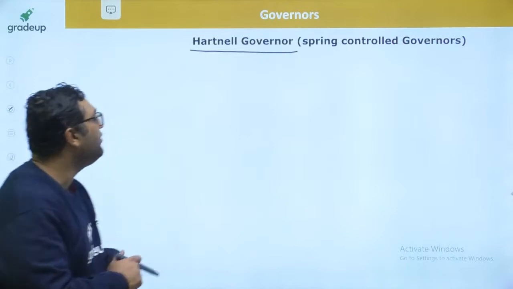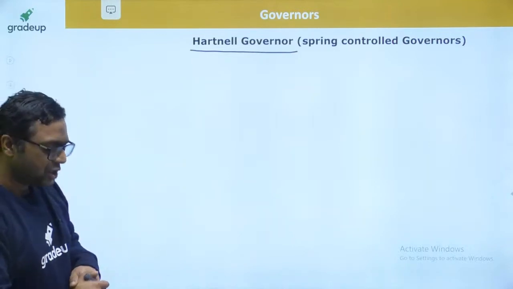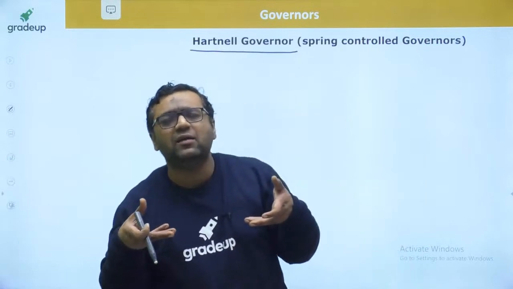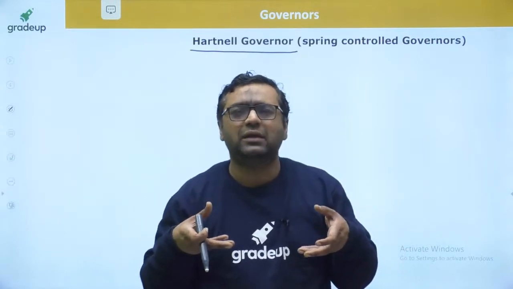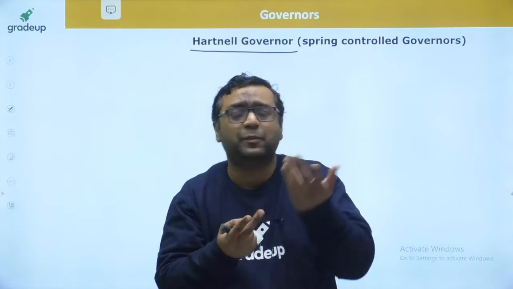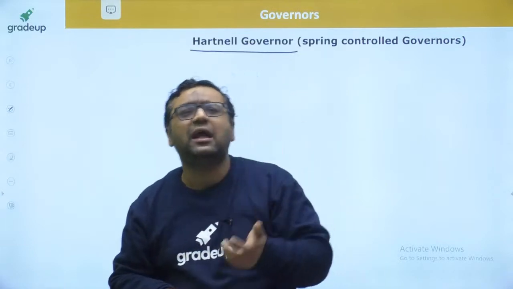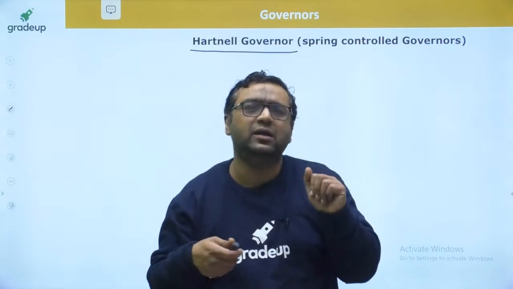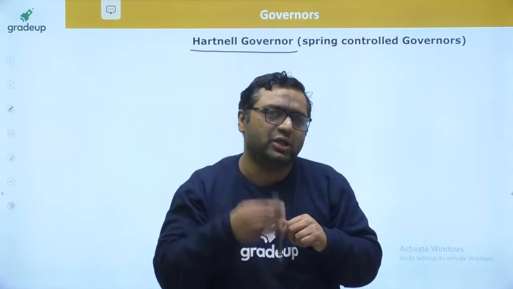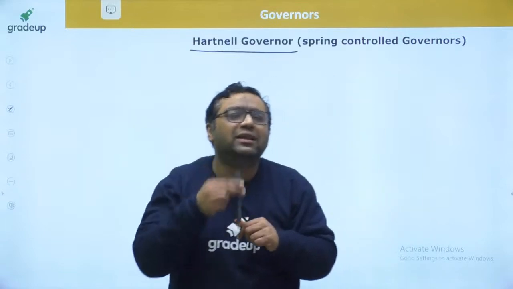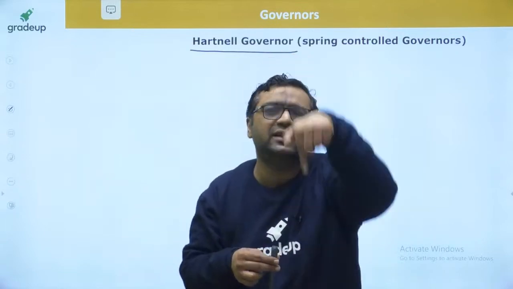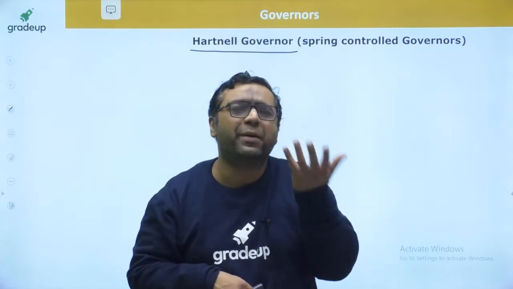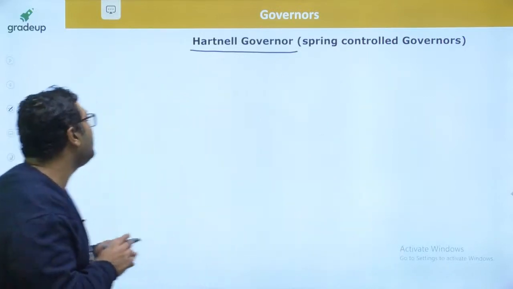Yes guys, so when we are talking about the spring controlled governor, Hartnell was thinking about why the spring is required. What he came to know is that basically the sleeve weight is doing only one thing. The sleeve weight is acting in the downward direction, so it is only giving a component of force in the downward direction. So Sir Hartnell thought that this work can be done by a compressed spring also. So what did Hartnell do?